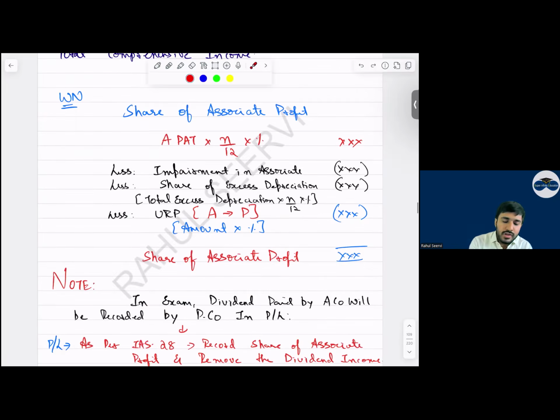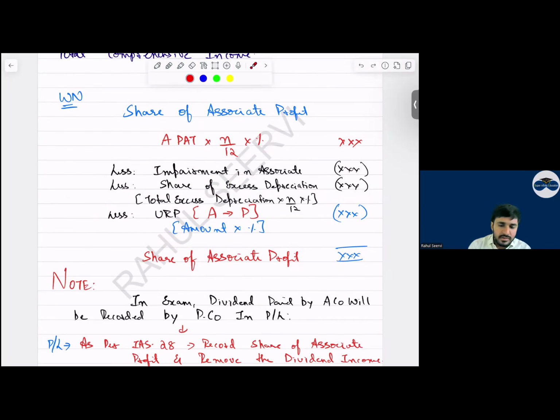So see now, you take the associate profit after tax into the number of months into the percentage. Less the impairment. Impairment we will consider the entire thing. Then less share of excess depreciation. That we reduce. Then URP only in which case? URP will only be in which case? Associate to parent. And every time, whatever is the URP, you have to multiply this with what? The percentage holding.